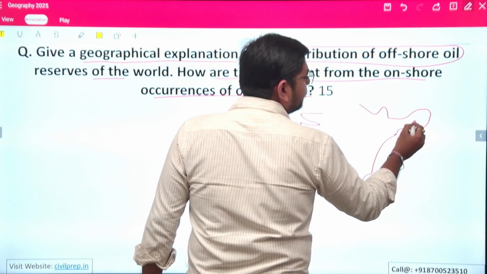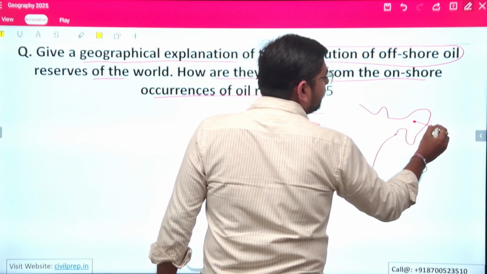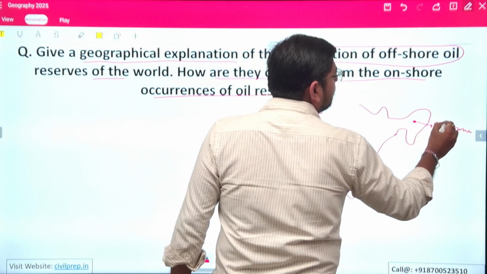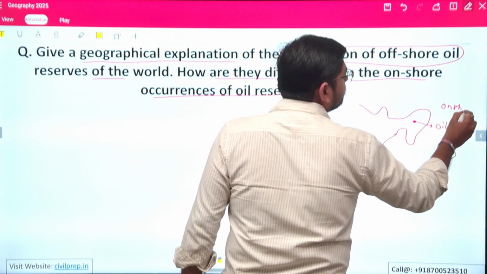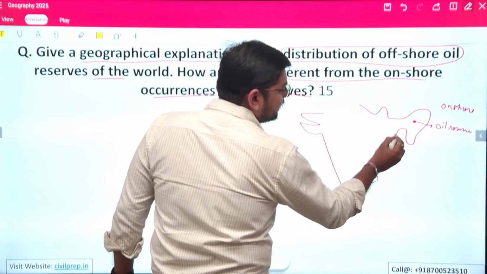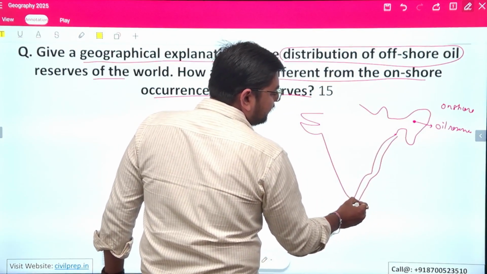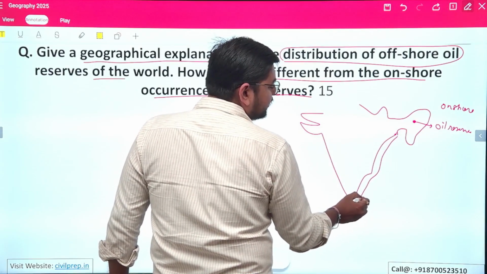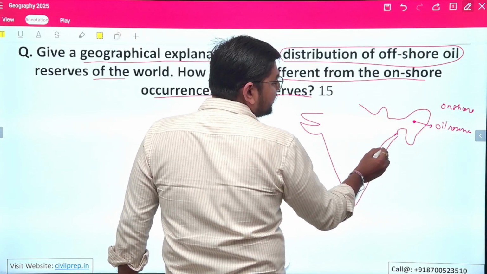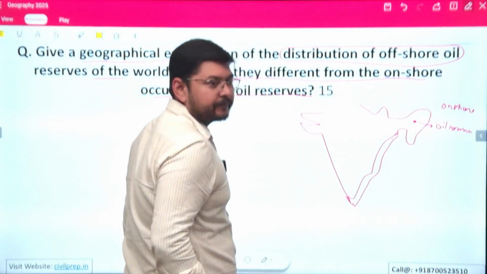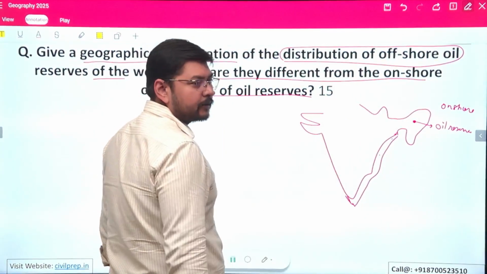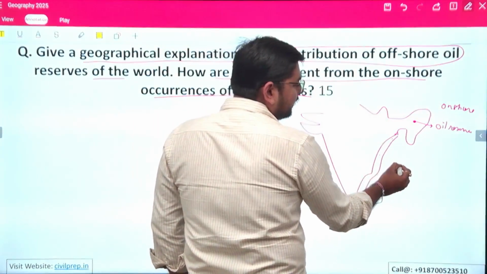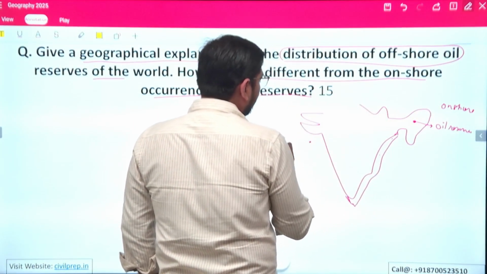So in the Digboi region I have an oil reserve. So this is onshore. For example, in the same way, if I have this as a continental shelf, and if I have any oil reserve under this continental shelf part, that will also be part of the onshore.